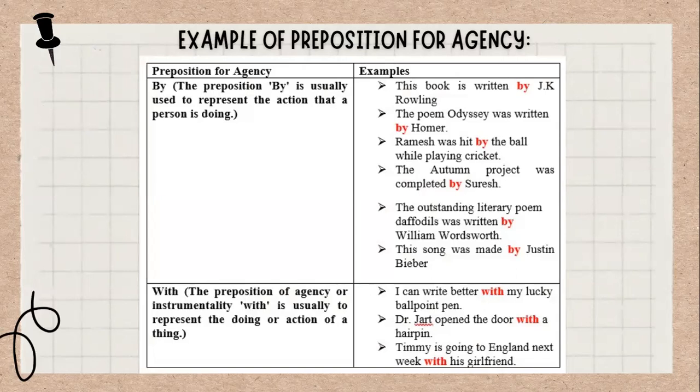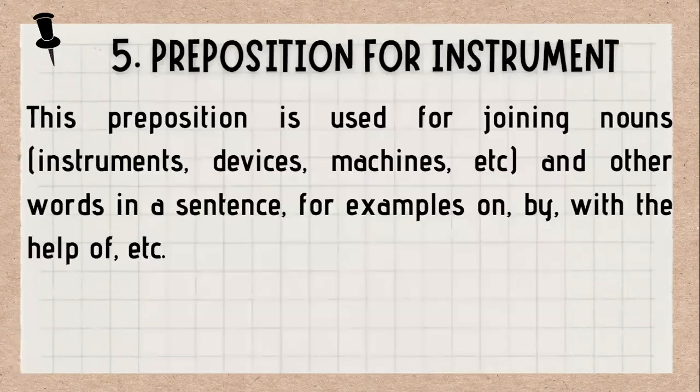And the next is with. The preposition of agency or instrumentally with is usually used to represent the doing or action of a thing. For example, I can write better with my lucky ballpoint pen. The next, Dr. Jart opened the door with a hairpin, and etc.